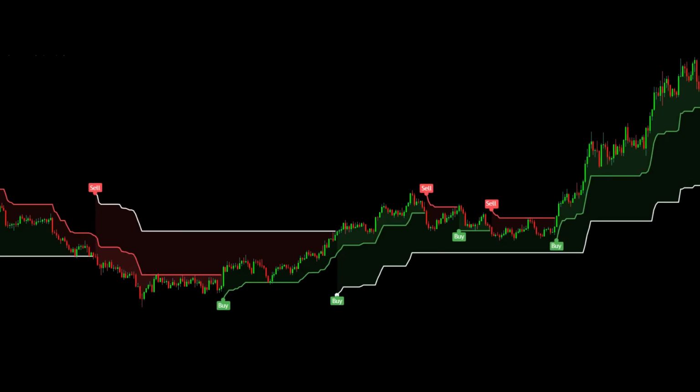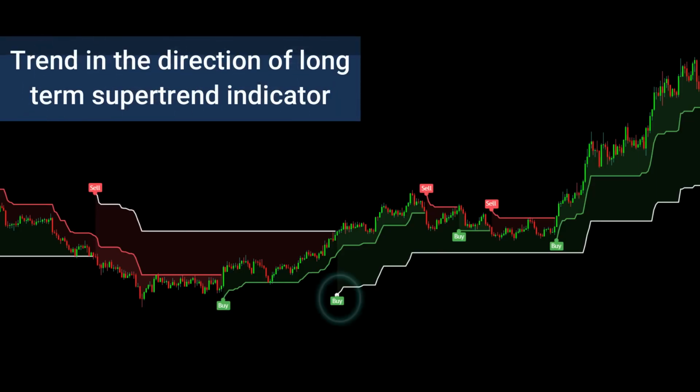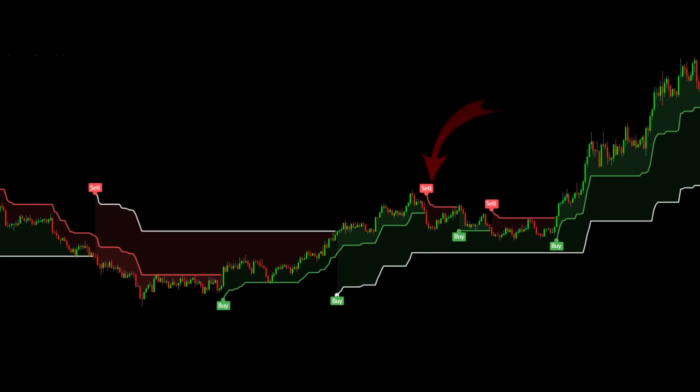Trading is very simple. Whenever the long-term indicator gives a buy, we will see only a buy signal on the short-term indicator. Here, this sell signal was generated, but we will not trade it because our long-term supertrend indicator has given only a buy signal. Similarly, whenever the long-term supertrend indicator gives a sell signal, we take the sell trade, and in that case, we never take the buy trade.